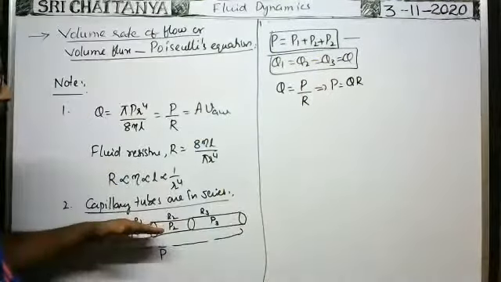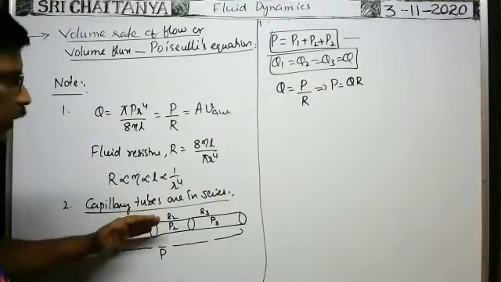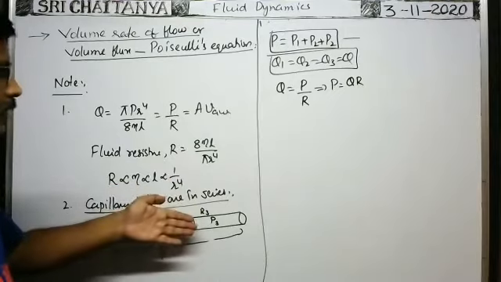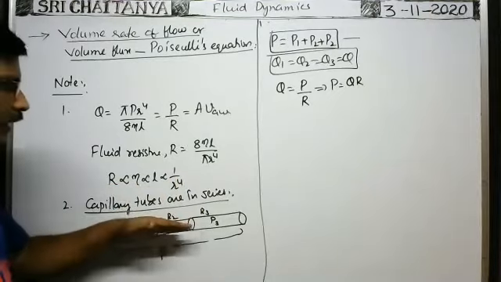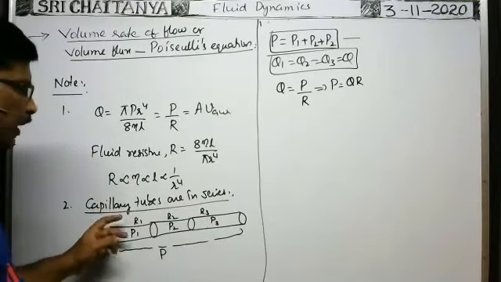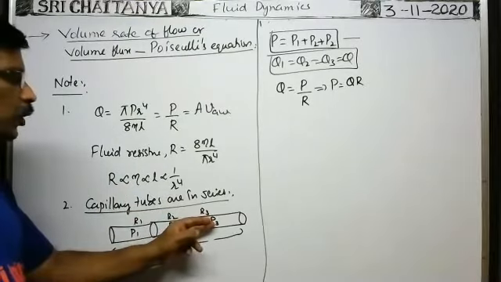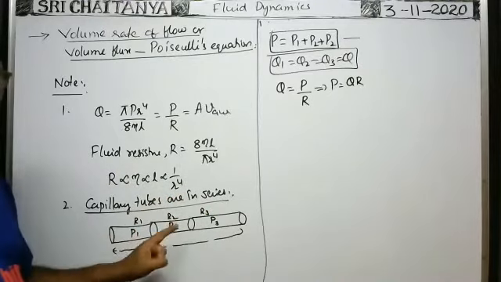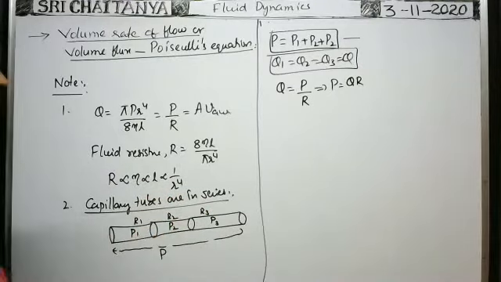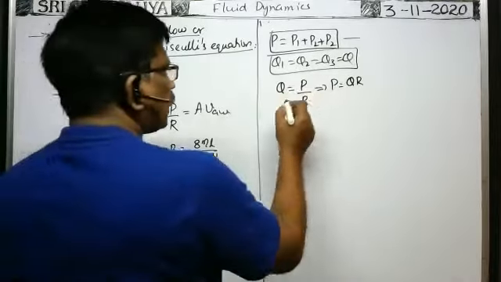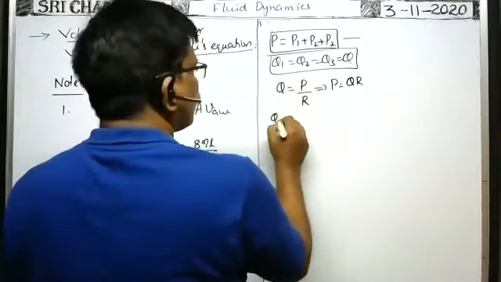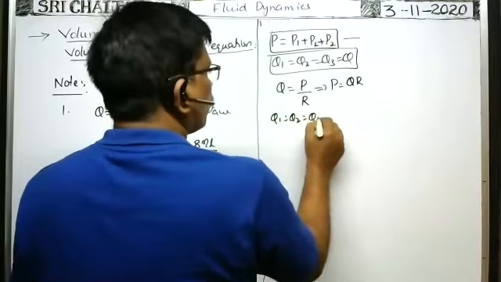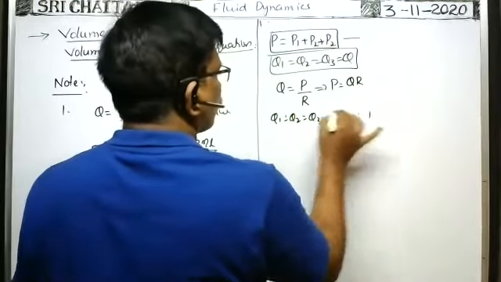In this case, what is the ratio between the volume rates of flow of the fluid through the capillary tubes when they are in series? If the capillary tubes are connected in such a way that the volume rate of flow remains the same in all capillary tubes, then they are said to be connected in series. That is the series combination of the capillary tubes. All are horizontal. That's why the volume rates of flow are equal. That means the ratio between the volume rates of flow is 1:1:1.